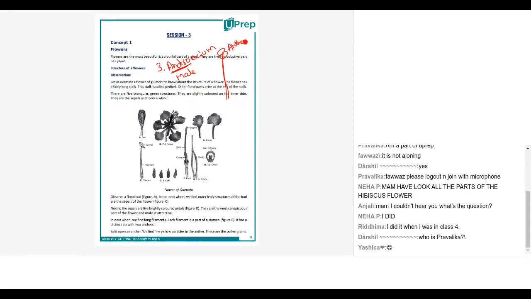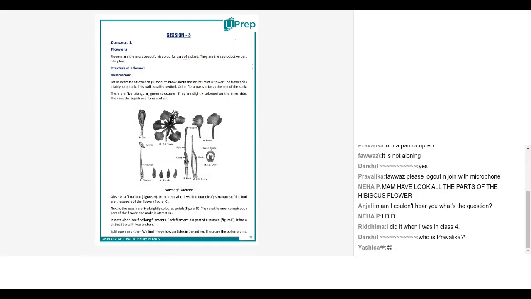So this is the anther and this is the filament. Most of you must have read this in your earlier classes. The anther has pollen sacs, which have a lot of yellow pollen in them. In a flower, normally you will find dust-like substances; those are the pollens. Correct? So that's the third whorl.